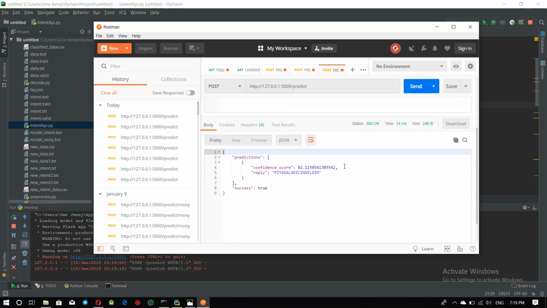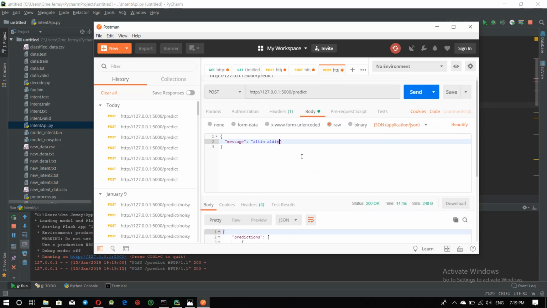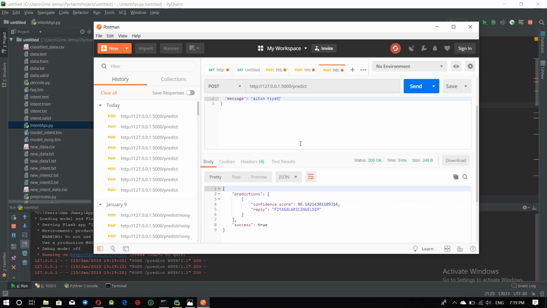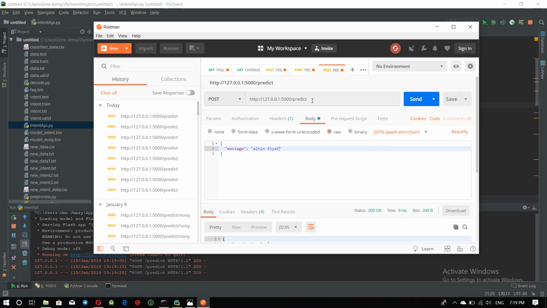We get a confidence score for this one, and the reply is this label. So it's categorized as this label. Also you get a confidence score for this one. And this one is for the data set which contains 10 different intents.